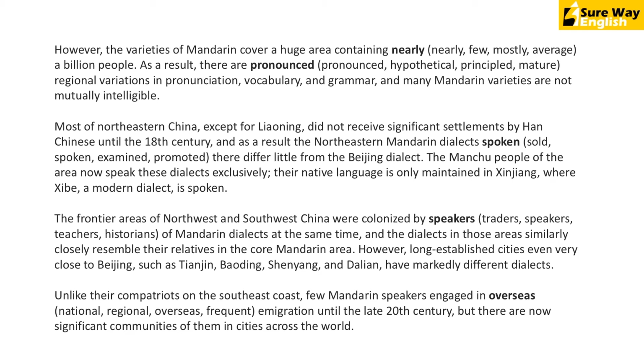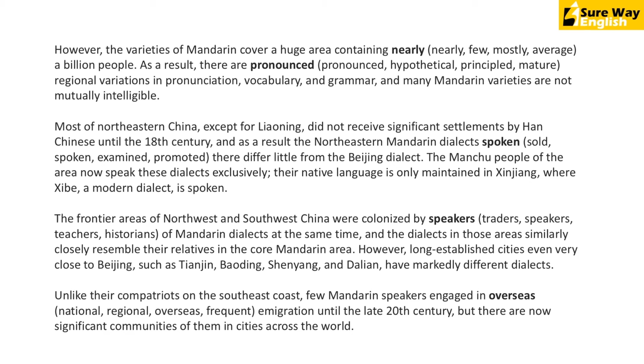Containing average a billion people. Now again, average doesn't go here. It could have been that the varieties of Mandarin cover a huge area containing, on an average, a million people in every city. That would have made sense, but just to indicate an amount to a number, it's only nearly.